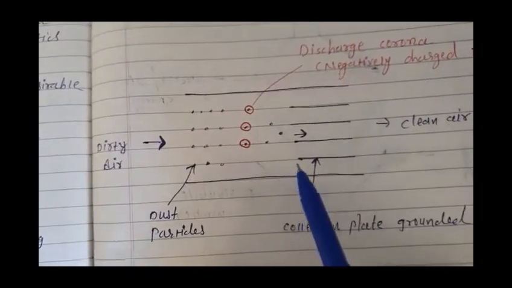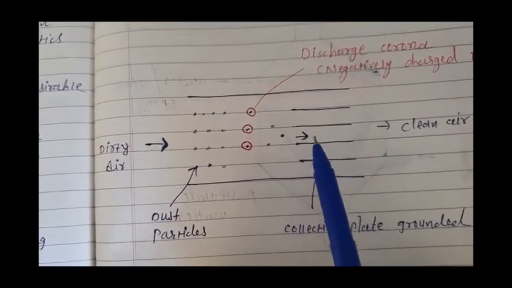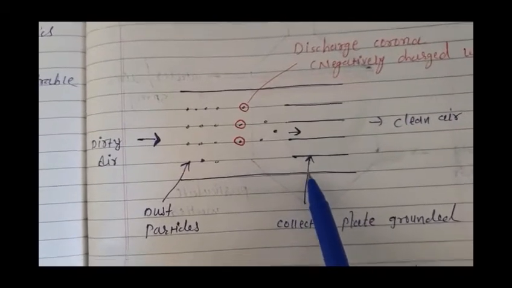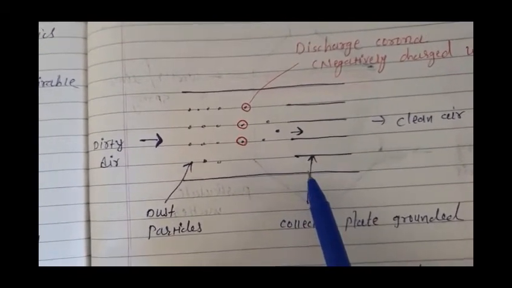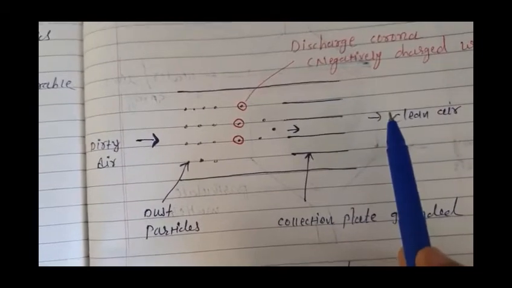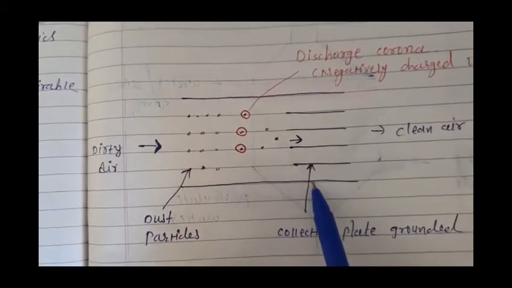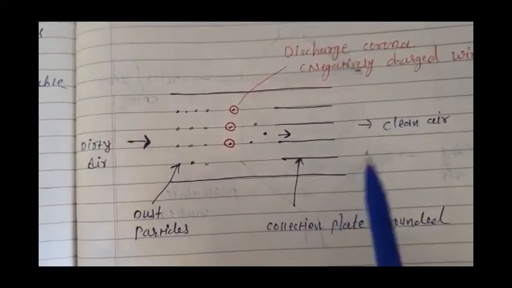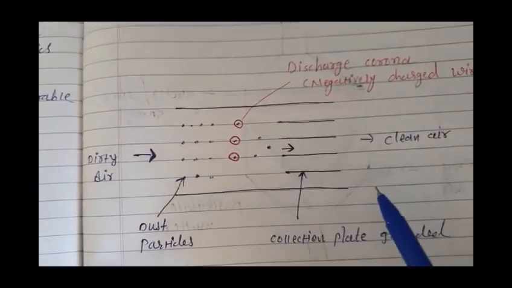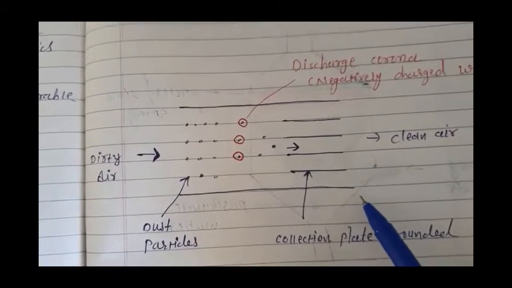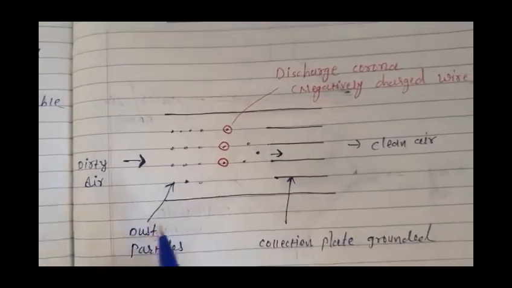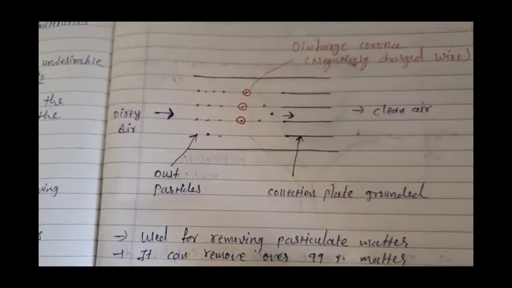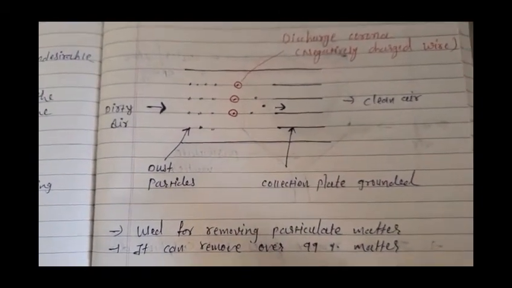Okay, so by this collecting plate क्या करेगी, ये attract the charged dust particles, but we need to understand that the velocity of the air between the plates must be low enough to allow the dust to fall here, to sediment here. Okay, and the air will be clean after this. So by this way, this is a very simple technique, a very simple mechanism we can say of the instrument, but by which we can get 99% purity. So obviously it's more efficient, right, than the other techniques.